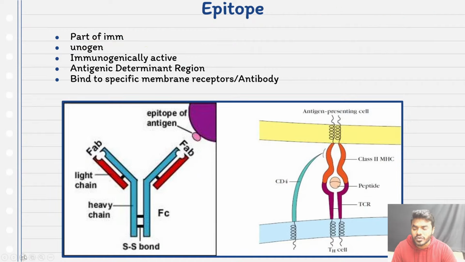Kindly do not get confused with that particular point. Now friends, that immunologically active part of the immunogen, which we can call the epitope, where does the epitope come and attach? The epitope will come and attach to the paratope of the antibody. So the point you have to remember: antigen associates with the antibody with the help of an epitope and paratope.